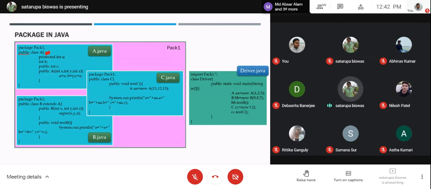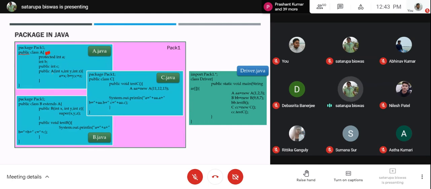When you make a class public, that public class should always be saved in a source code having the exact same name. So public class A should be saved in a file with the same name, like A.java. You cannot change it.